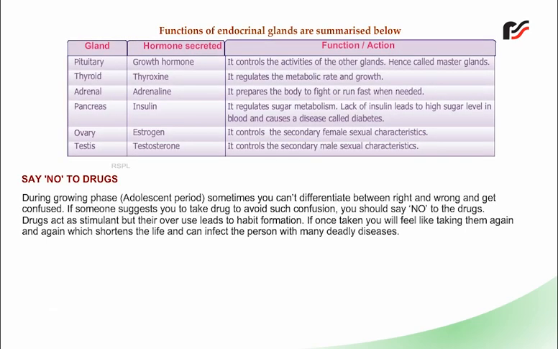Say no to drugs. During the growing phase, the adolescent period, sometimes you can't differentiate between right and wrong and get confused. If someone suggests you take drugs to avoid such confusion, you should say no to the drugs. Drugs act as stimulants, but their overuse leads to habit formation. Once taken, you will feel like taking them again and again, which shortens life and can infect the person with many deadly diseases.